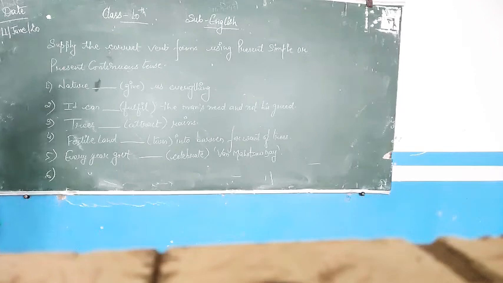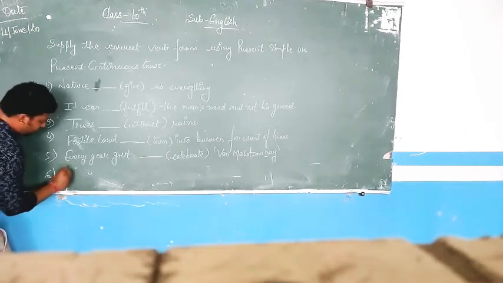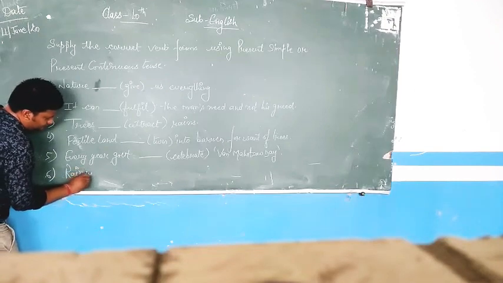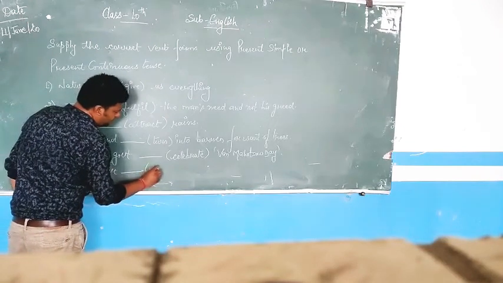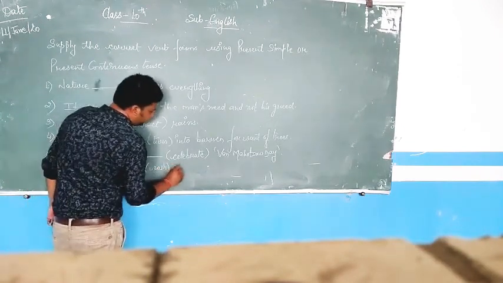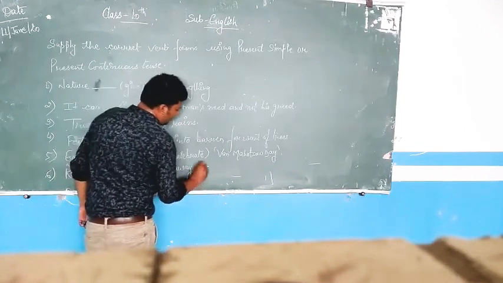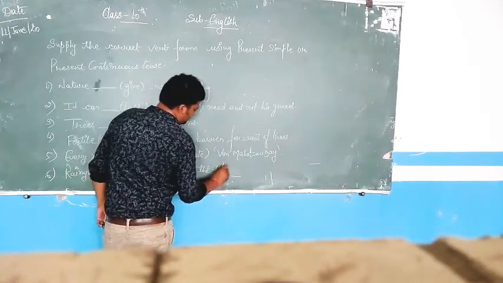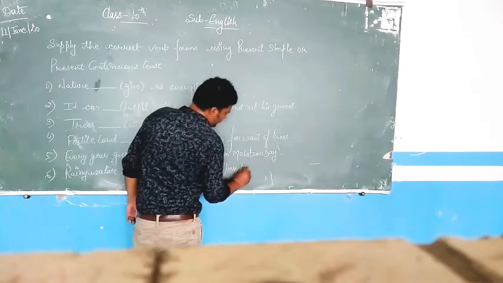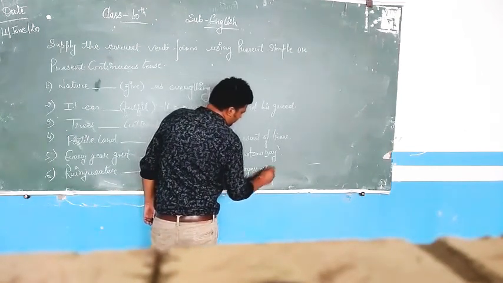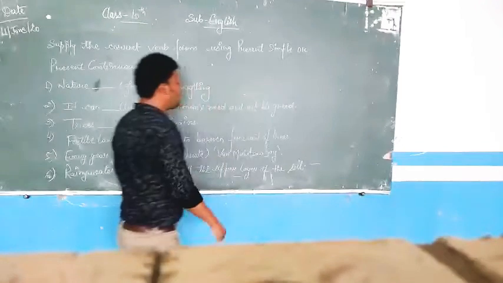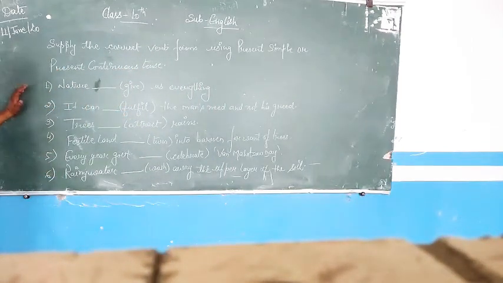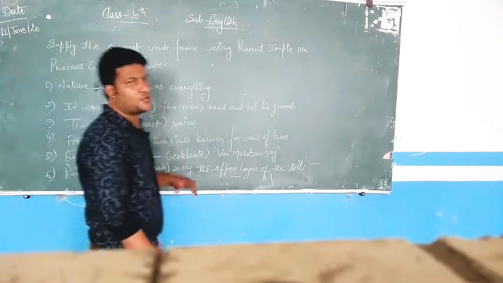One more I am writing here. I will tell you why I am writing it. Rainy water wash away the upper layer of the soil. I am writing 6. What I am solving for you is so that you get to know how to solve it at your home.